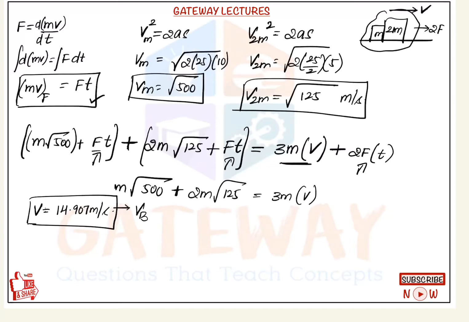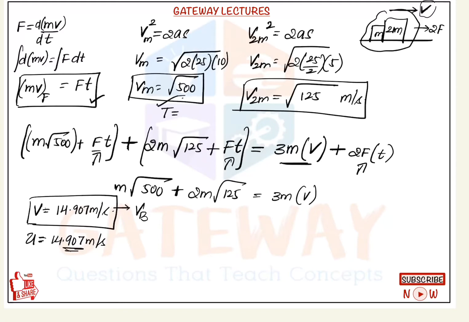And after collision, this will start moving with velocity v, that is equal to 14.907. That is nothing but, for the two block system, the initial velocity. So for the two block system the initial velocity v is equal to 14.907. And here if you can observe, the time taken for the small block m to reach a velocity of root over 500, we can simply write t is equal to